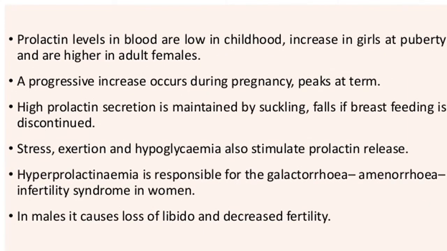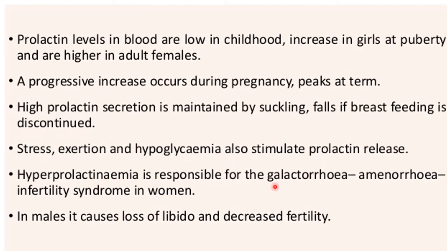Prolactin levels in the blood are low in childhood and they increase in girls at puberty and are higher in adult females. A progressive increase occurs during pregnancy and it usually peaks at term, after 37 weeks of pregnancy. High prolactin secretion is maintained by suckling and it falls if breastfeeding is discontinued. Stress, exertion and hypoglycemia also stimulate prolactin release.